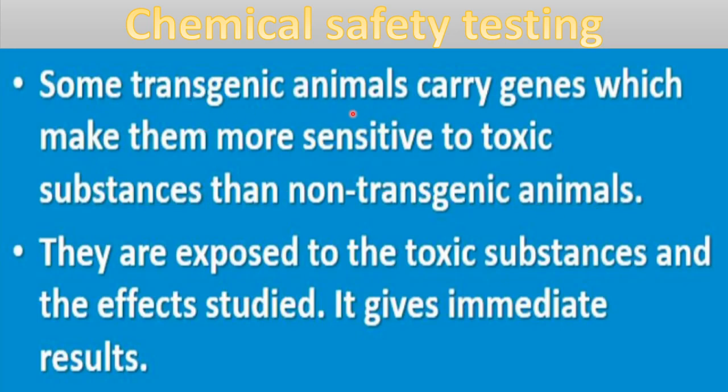These animals are made more sensitive to the toxic, means to the chemical which is present in that medicine. And then this medicine is tested on those animals. These animals are more sensitive than non-transgenic animals to that particular toxic. They are exposed to the toxic substances and the effects studied. It gives immediate results. So with the help of these transgenic animals, the safety of different chemicals can be tested.